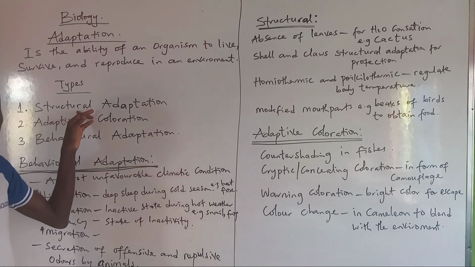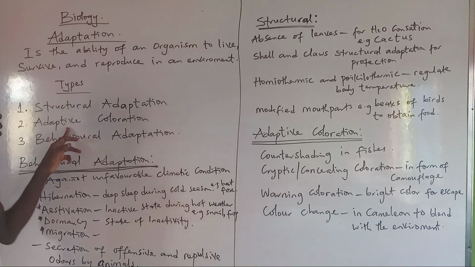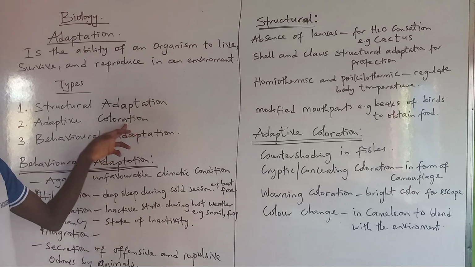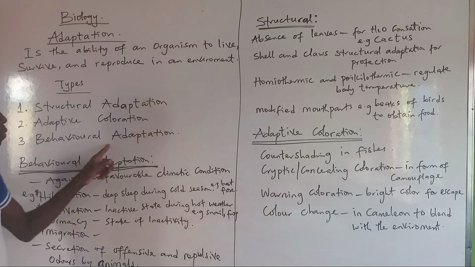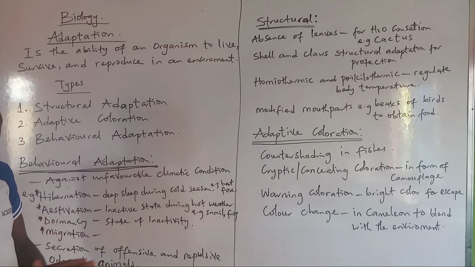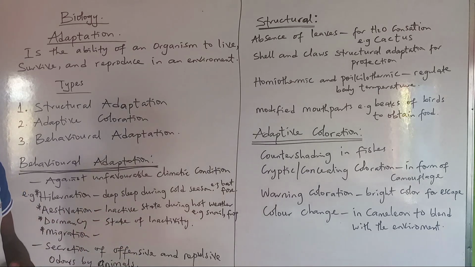Now, through their body structure, organisms are able to adapt to the environment. They also have some colors displayed by organisms that make them adapt to the environment. Then we have behavior possessed by certain organisms that makes them adapt to the environment at that particular time. Let's start from the behavioral adaptation.